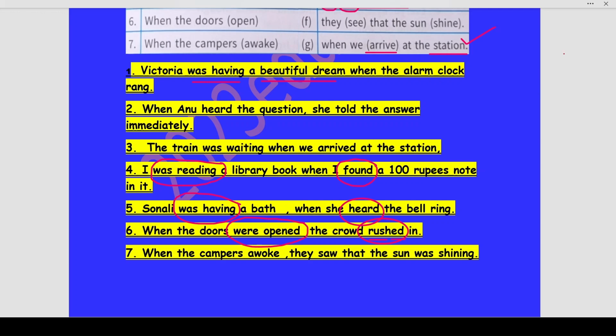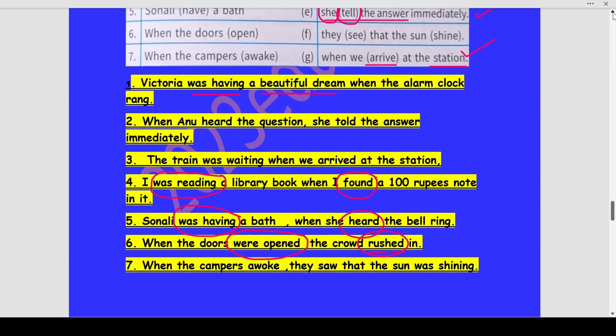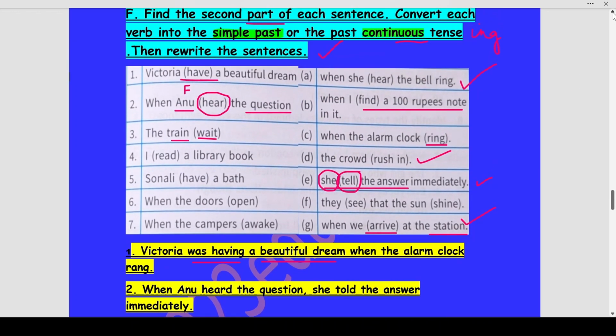Now, when the campers awake, they see that the sun shines. Now, when you go camping, you stay in a tent. When you look out of the tent in the morning, you see that the sun is shining. So, when the campers awake is one of the verbs, and see is the other verb, and shine is the other verb. So, we have three verbs over here.